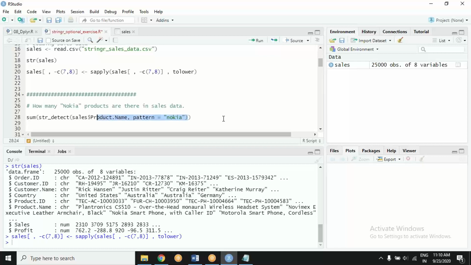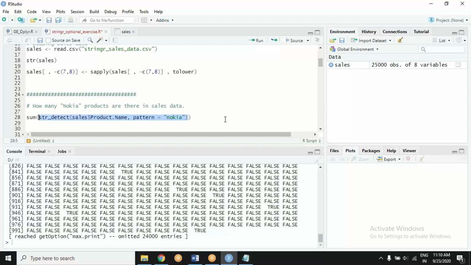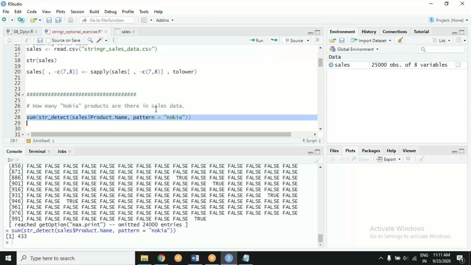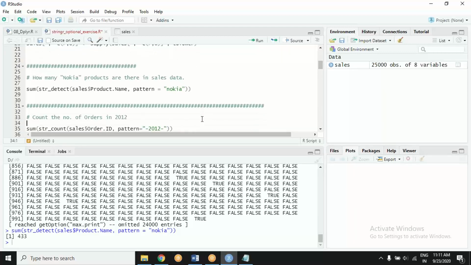If I detect the term Nokia in a particular column, it will give me a result as true and false. If I add all the trues, I will get the number of trues, which is 433. So this is how detect works. Another way could have been count, which we are just going to use in the subsequent question.